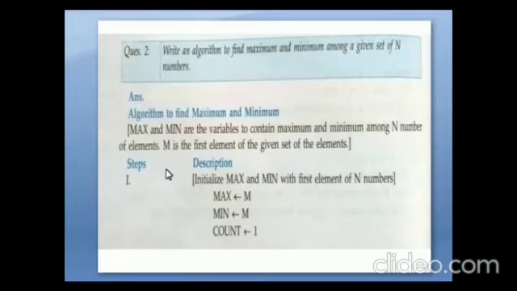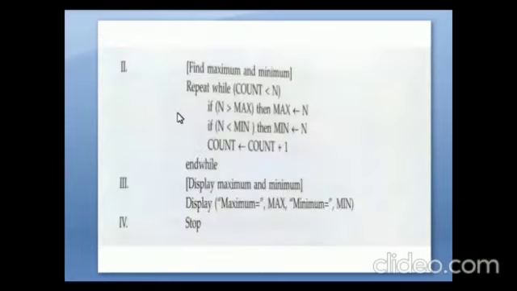So the steps are like this. Step 1: initialize max and min with the first element of the n numbers. We are taking one variable m to store the maximum as well as the minimum number. The count is 1 because we have taken the first element. Step 2: find maximum and minimum.